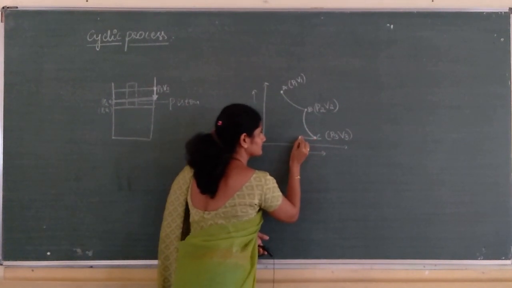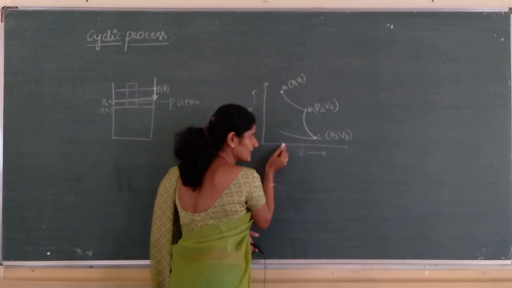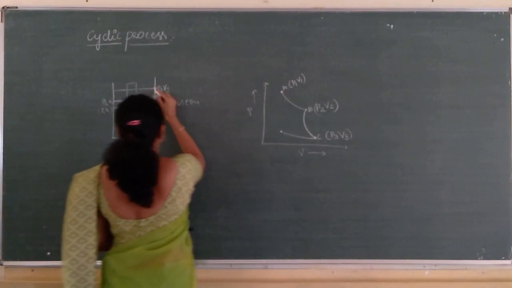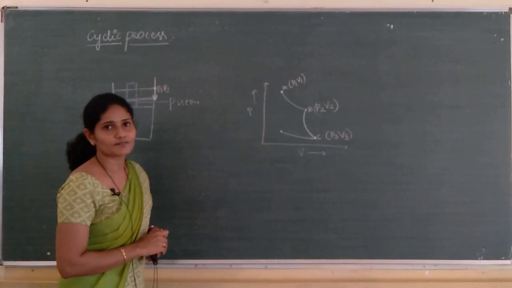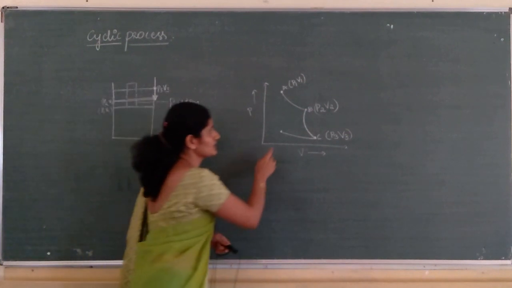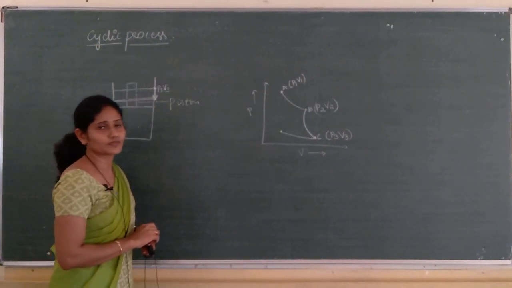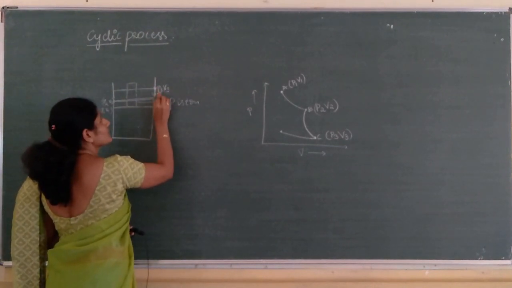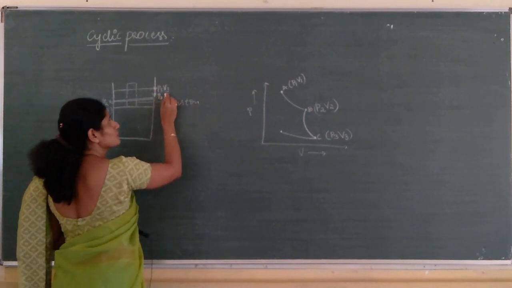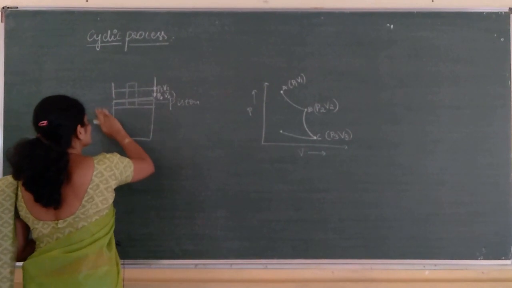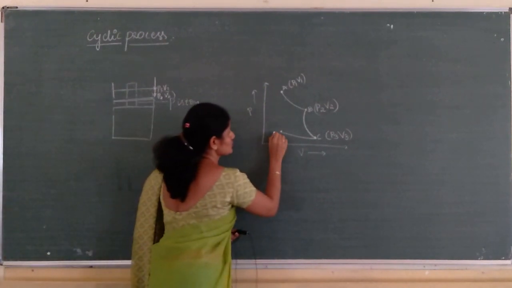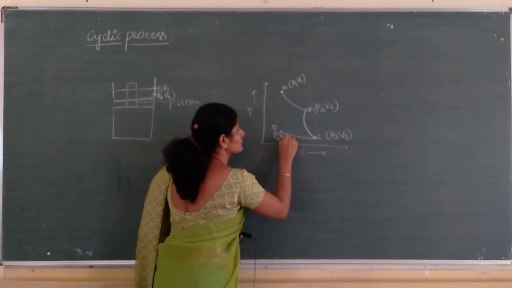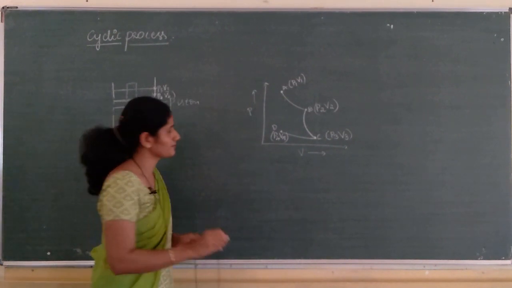So, this is the graph. Volume decreases but pressure increases slowly. It is not necessary that the pressure must be equal to P2, V2. Pressure may vary from P3 to P4, volume varies from V3 to V4. So, at point D, pressure is P4, volume is V4, but the temperature is the same.